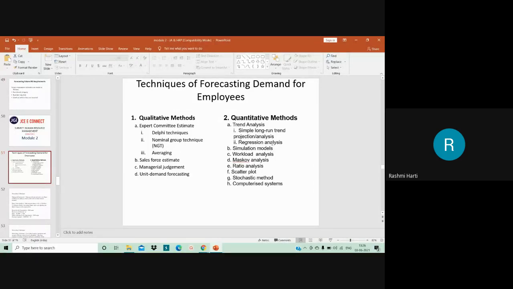Apart from that, you have a statistical method. So this is also a statistical method. It refers to a process which develops in time, thereby suggesting that the future cannot be predicted with certainty. Only probabilities can be worked out, because while projecting workforce requirement, two types of variables are present: those initiated by the organization, which are usually certain, and those initiated by the individuals, which are unpredictable. For example, resignation of the employees, termination of the employees. These are unpredictable events which may happen. So this probability is taken into account in this particular method.